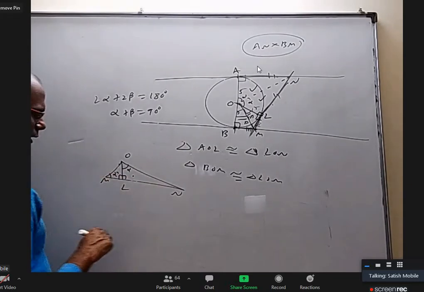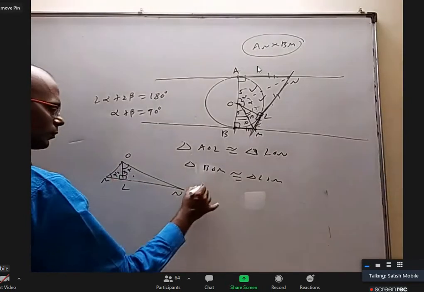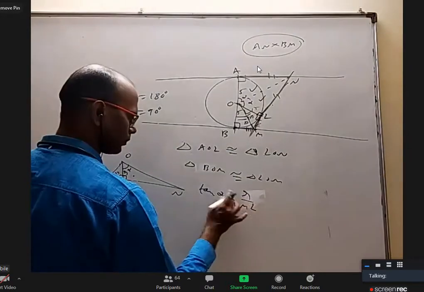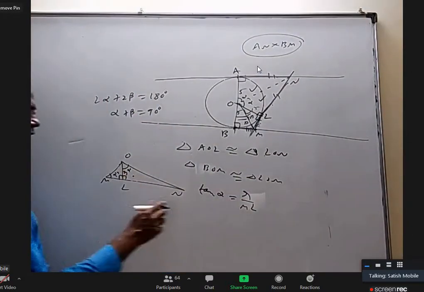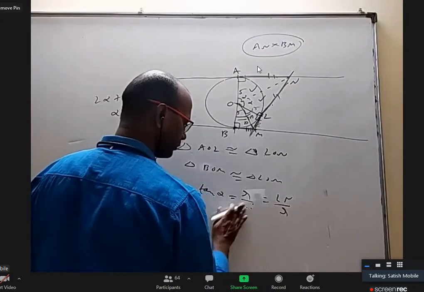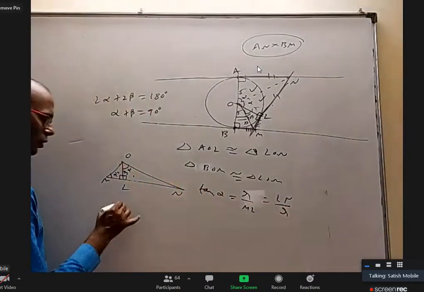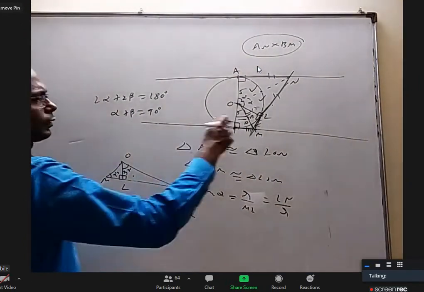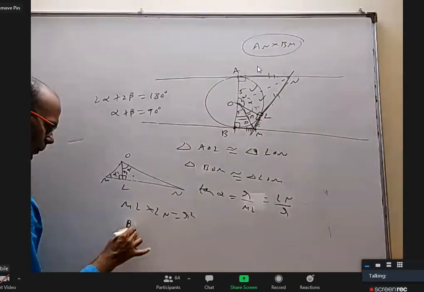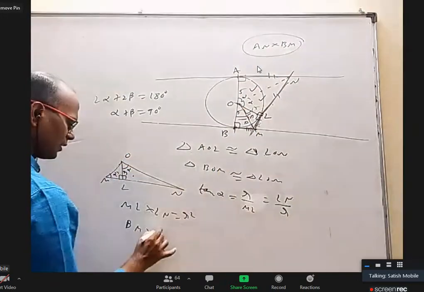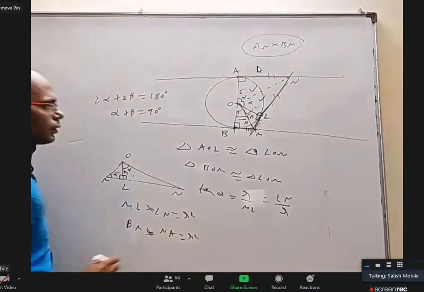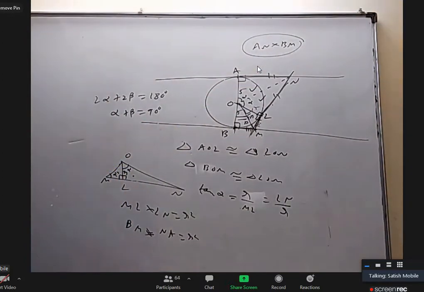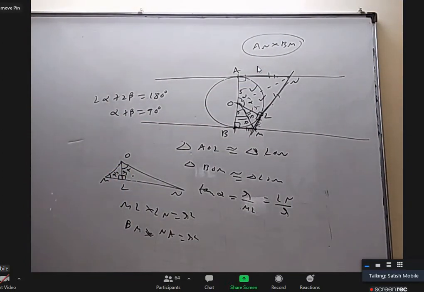In this triangle, this is the radius. Right? Tan alpha in this triangle is R by ML. In this triangle, tan alpha is LN by R. That's it. We got ML into LN is R square. But ML can be written as BM, and LN can be written as NA, equal to R square. So this length into this length is always R square. This is one way to do it, but I'll tell you another way also.